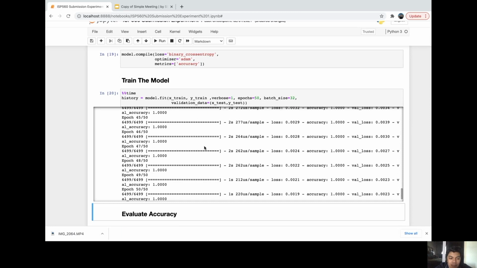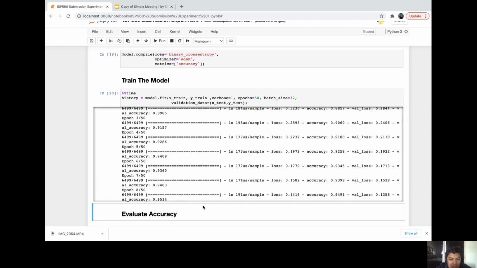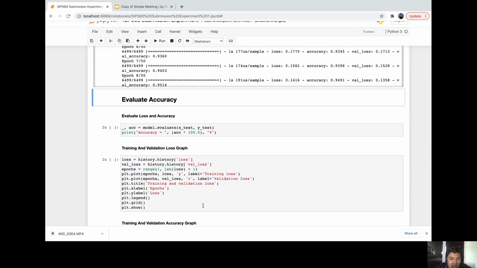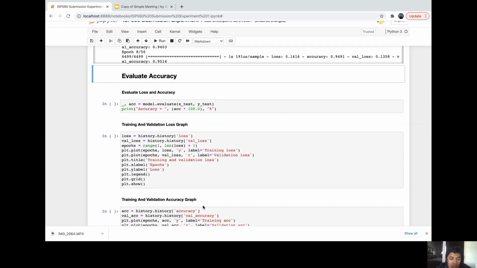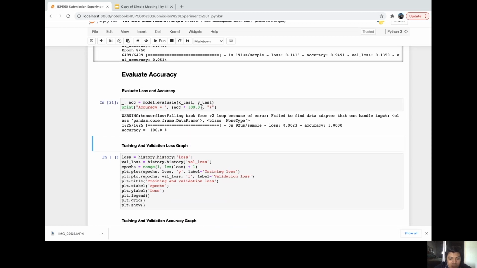As we can see here, the accuracy reached 100%. At the first 3 epochs, it already had good accuracy, so it means that this model has very good accuracy. But this is the training accuracy. As the model trains, loss and accuracy are displayed, and this model reaches an accuracy of 100% on training data. Then we're going to evaluate the accuracy. We want to compare how the model performs on the test data set. Now we want to evaluate with our test data of 1625 that the fit model hasn't seen yet.